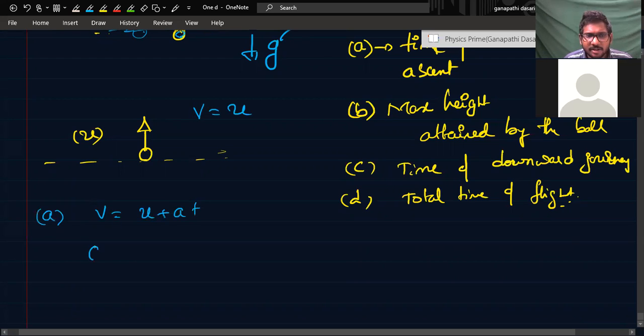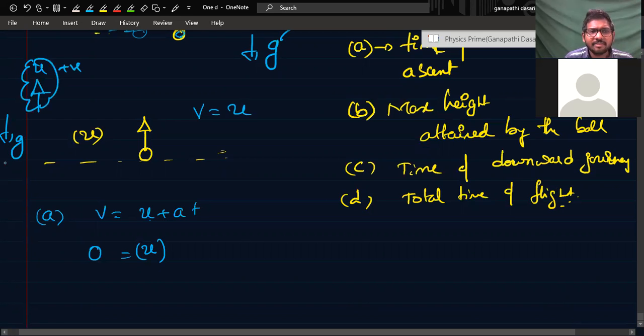Final velocity is 0 here, and initial velocity is U. The initial velocity direction is upwards and gravitation is downwards. So if we take U to be positive, g will become negative. So 0 is equal to U minus gT.